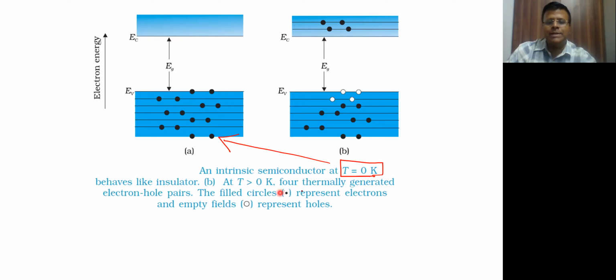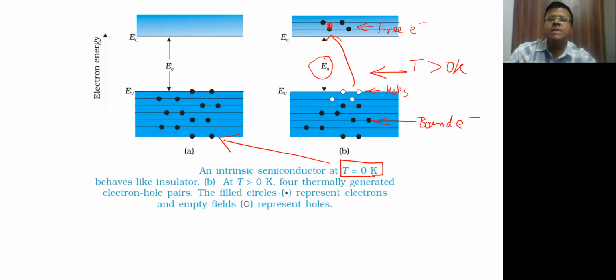But when the temperature increases, if temperature is greater than 0 Kelvin, we have this diagram, where some of the electrons will overcome this band gap and come here and leave holes behind. So these are your holes, these are your free electrons, and these are your bound electrons.